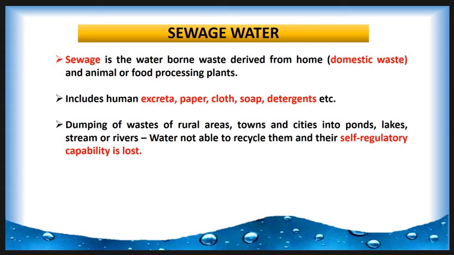There is uncontrolled dumping of waste from rural areas, towns and cities into ponds, lakes, streams or rivers. Due to the accumulation of sewage and other waste in these bodies, they are not able to recycle them and their self-regulatory capability is lost. The decomposition of this waste by aerobic microbes decreases due to the higher level of pollution. The self-purifying ability of the water is lost and water becomes unfit for drinking and other domestic uses.